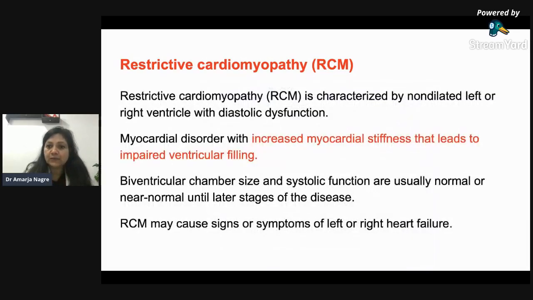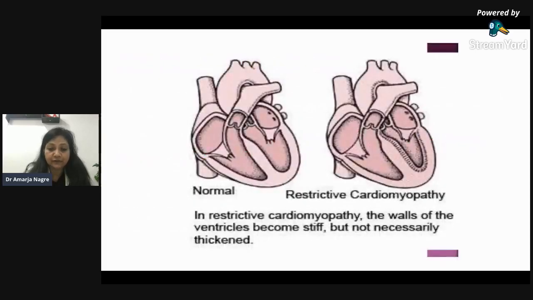It is characterized by a non-dilated left or right ventricle with diastolic dysfunction. It is the increased myocardial stiffness that leads to impaired ventricular filling. Biventricular chamber size is usually normal or near normal until late, and they may give you signs and symptoms of left or right heart failure also.